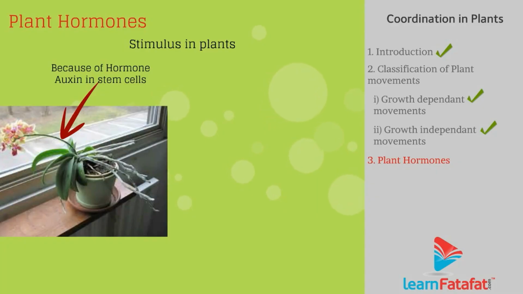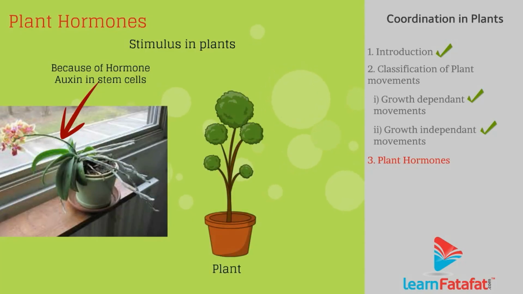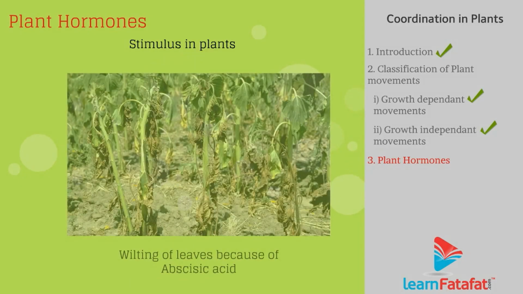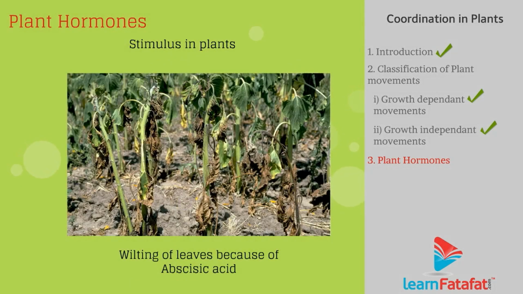For example, a plant placed near a window bends towards the light because of the hormone auxin. Similar to auxin, gibberellin promotes stem growth. Cytokinin promotes cell division, for example, cell growth in fruits. Plants also secrete hormones to stop growth. For example, abscisic acid causes wilting of leaves.